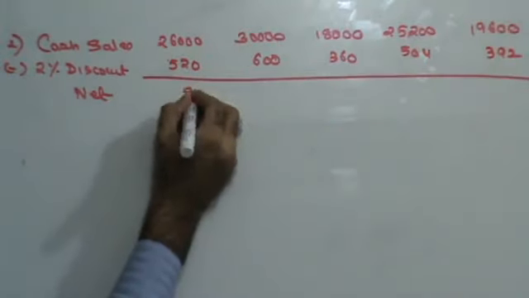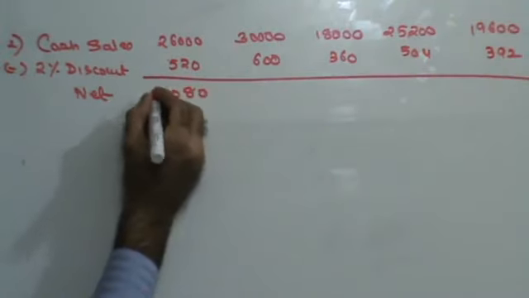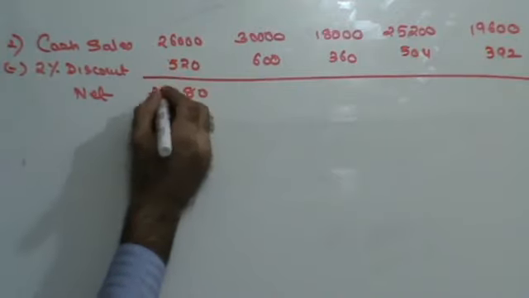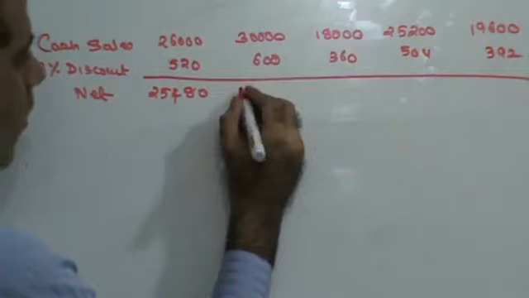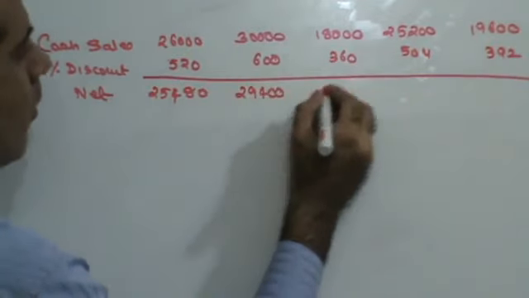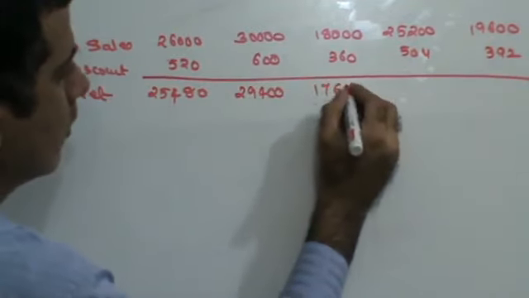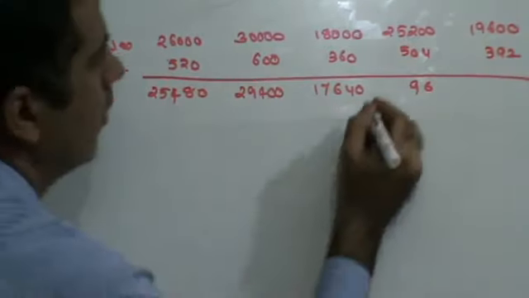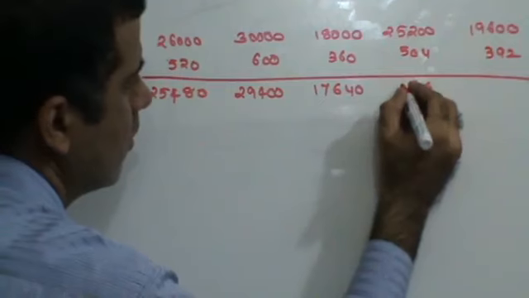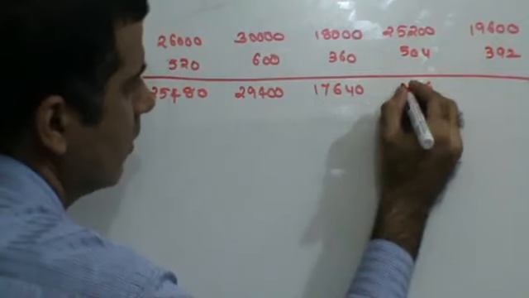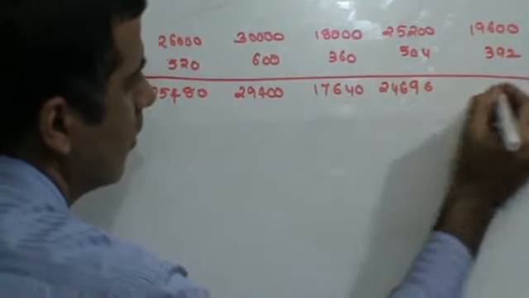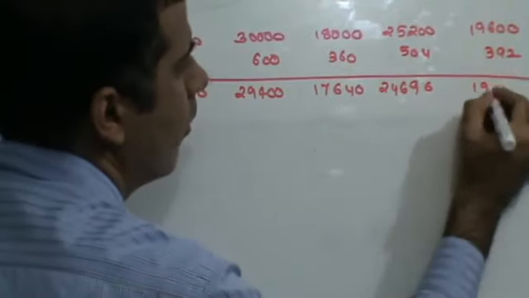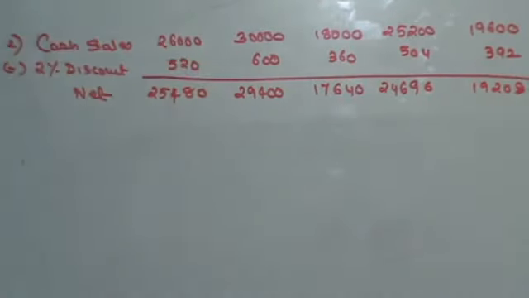Subtract this. 25,480, 17,640, and how much is this? 24,696, 19,208. Okay. Let's record this entry first.